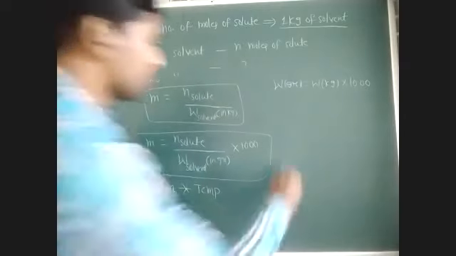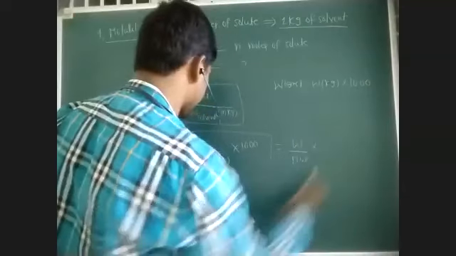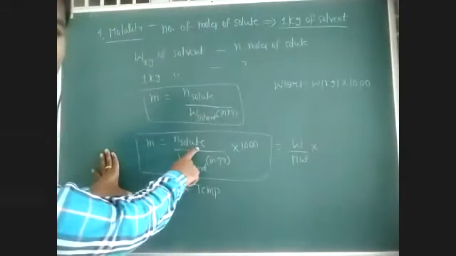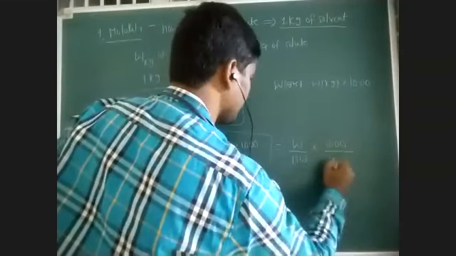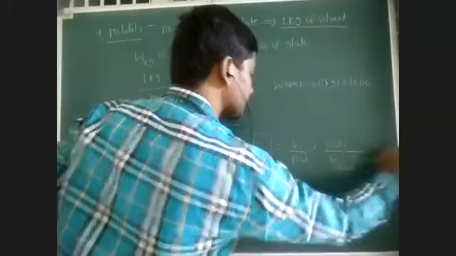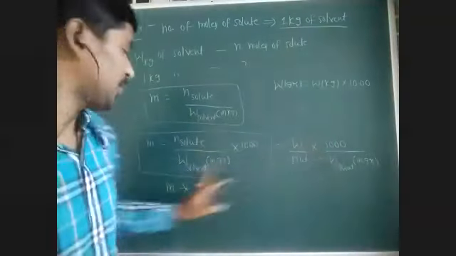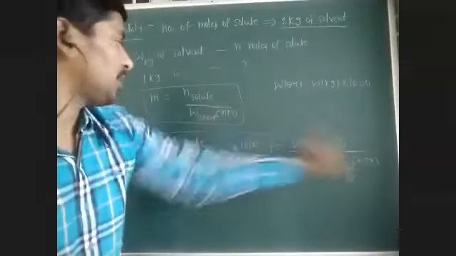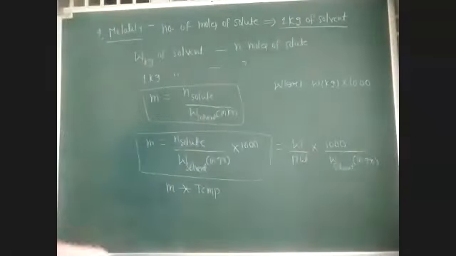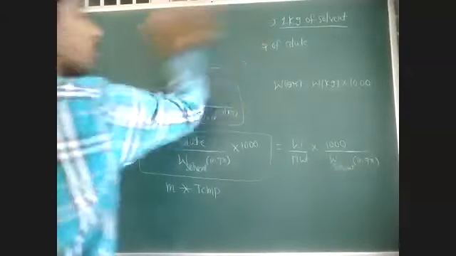Next, how to write number of moles? Number of moles of solute means weight by molecular weight. We can write molality as weight by molecular weight into 1000 by weight of solvent in grams, or into 1 by weight of solvent in kgs. So what is the unit for molality?